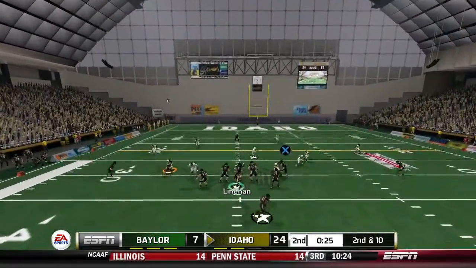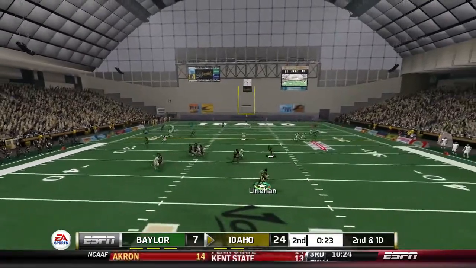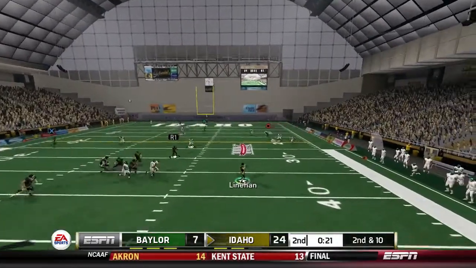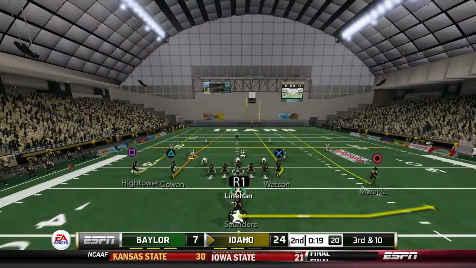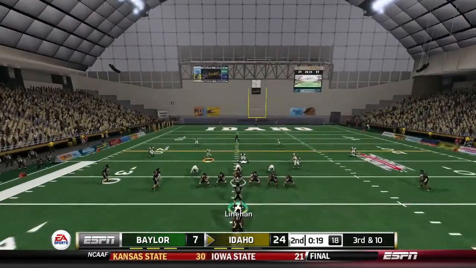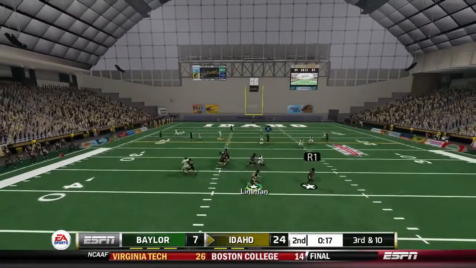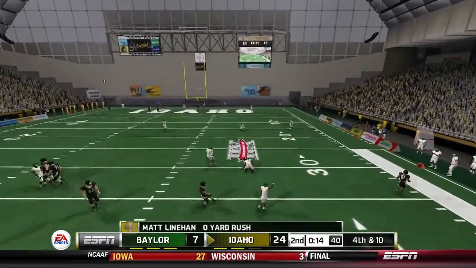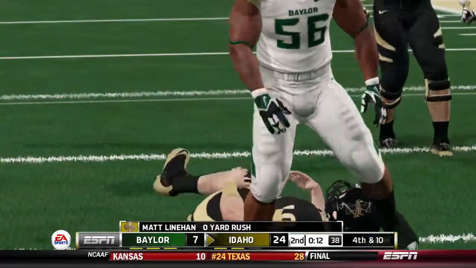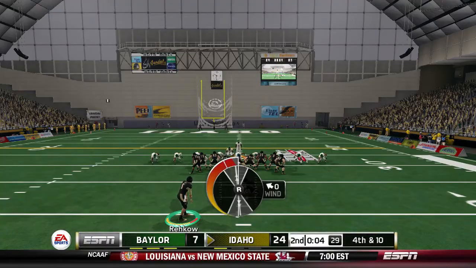Incomplete pass there. 2nd and 10. Matt Linehan drops back, rolls out to his right side, trying to find anybody open. He looks deep, and he just finds Ruben Wella, able to get broken up there. Not a bad look, a little bit of a dangerous look when you've got this much time left and a couple timeouts. Now rolling out to his right side again. He's got open receiver, but he decides there's nothing really to do there. Able to get 0 yards and avoid the sack, but that's going to leave timeout.